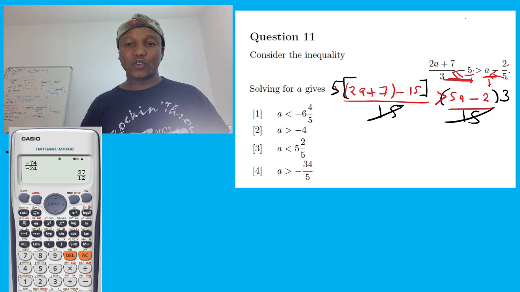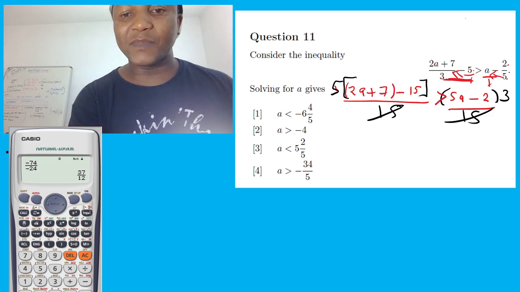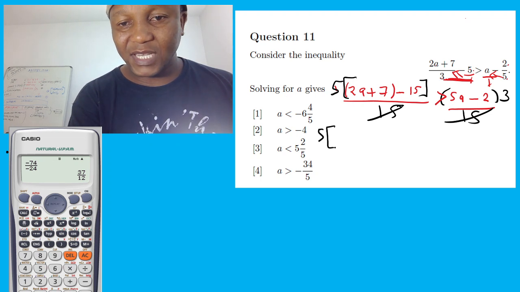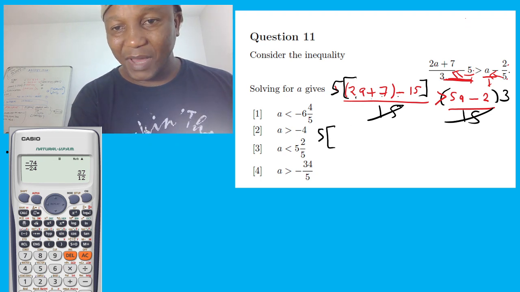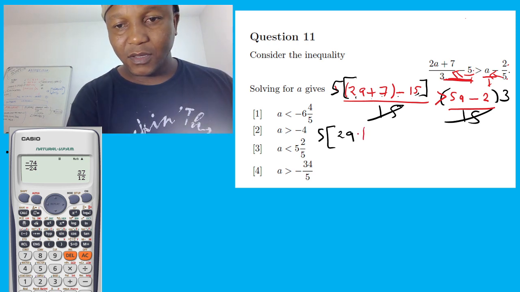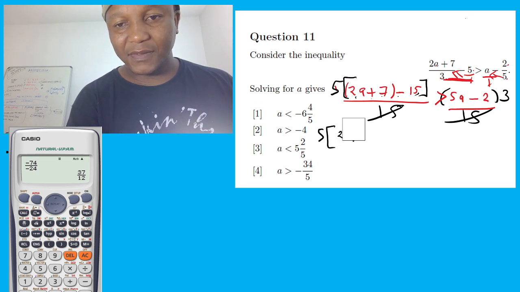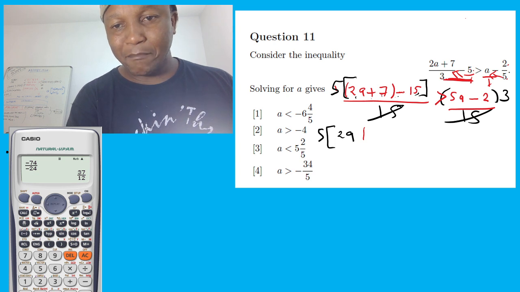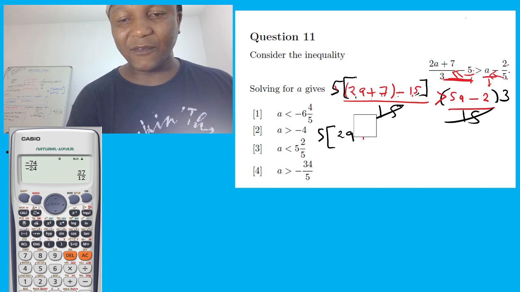So I don't have anything at the bottom, so I have to deal with the top. So this is going to become 5. Let's do the top now. 2a plus 5 minus 15 is going to become 2a plus 7 minus 15. 7 minus 15 equal to negative 8.